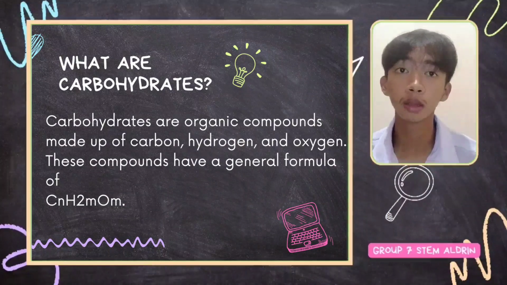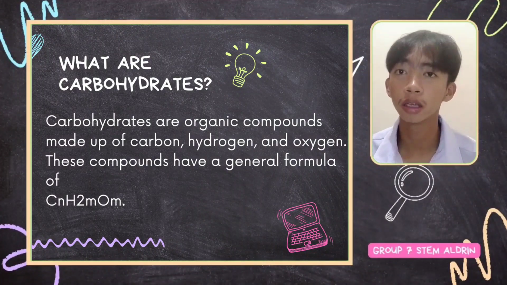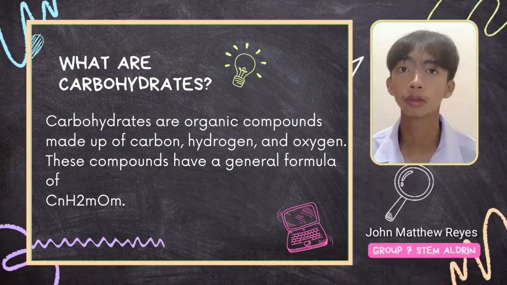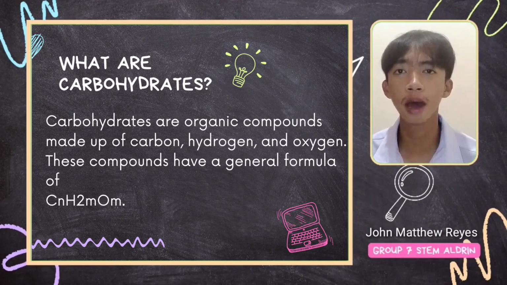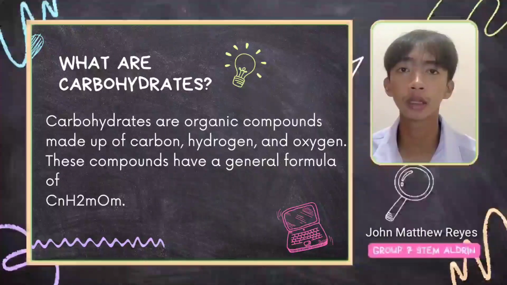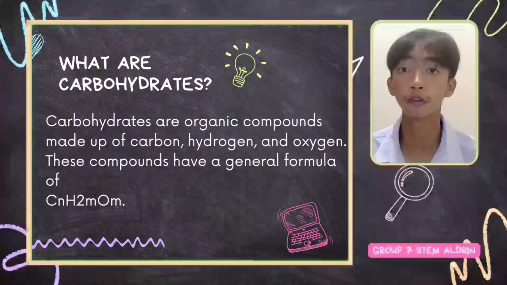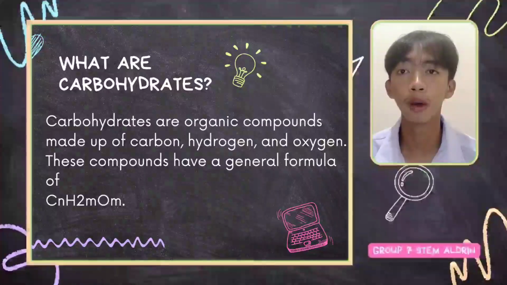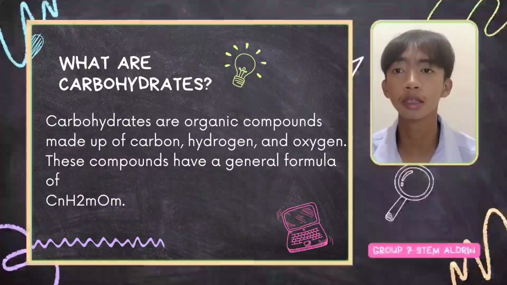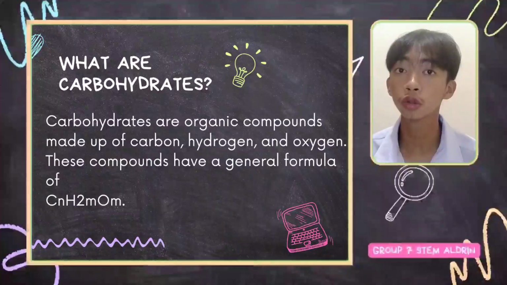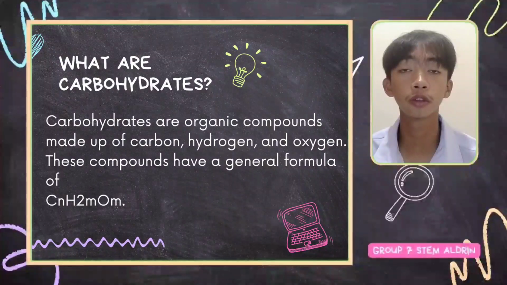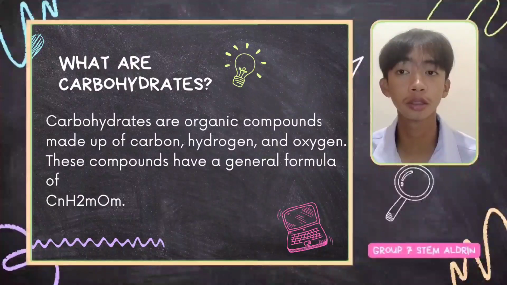So what are carbohydrates? Carbohydrates are organic compounds made up of carbon, hydrogen, and oxygen. Carbohydrates, or carbs, are sugar molecules. Along with proteins and fats, carbohydrates are one of the three main nutrients found in foods and drinks. Your body breaks down carbohydrates into glucose. Glucose, or blood sugar, is the main source of energy for your body's cells, tissues, and organs.